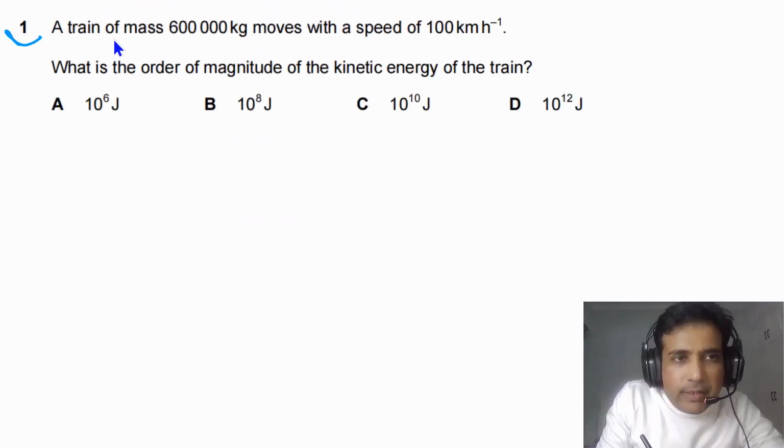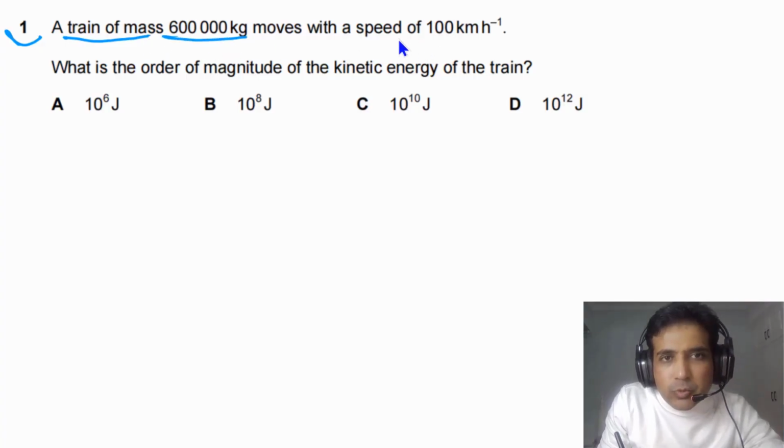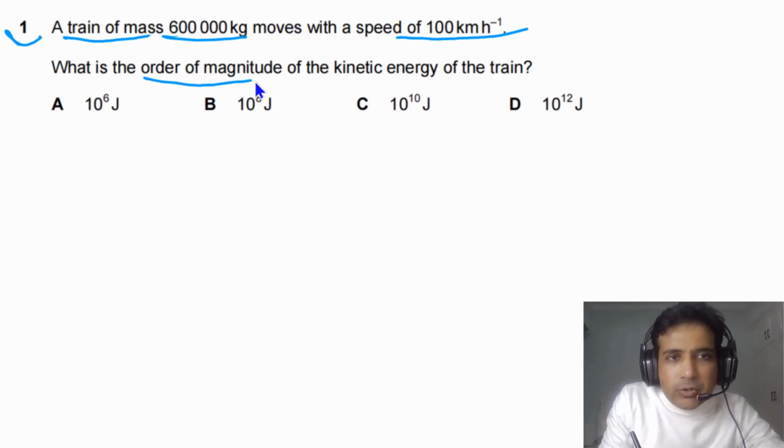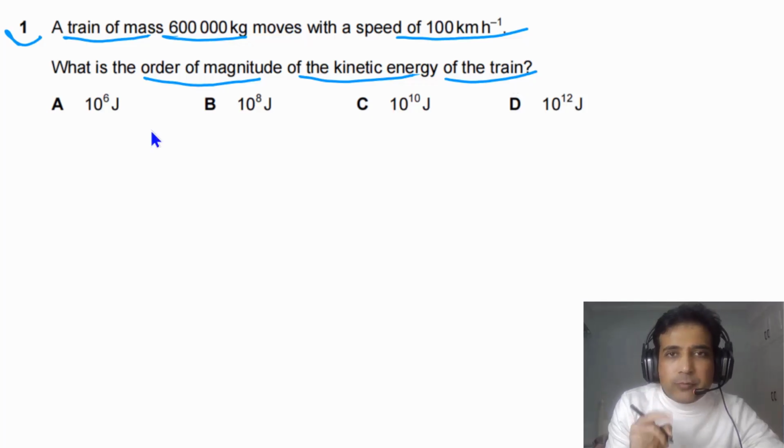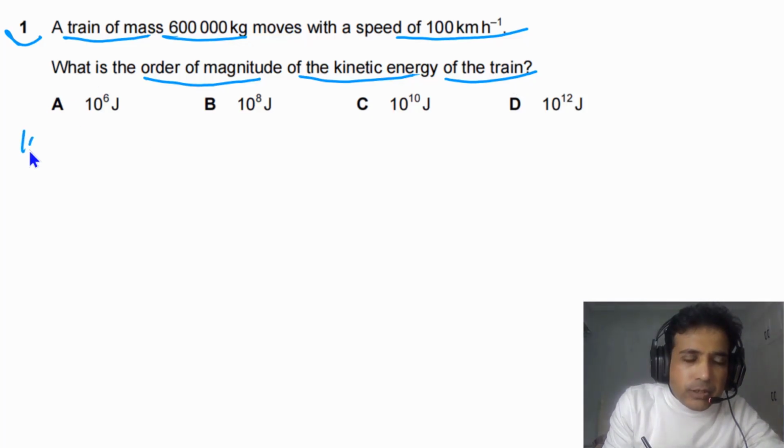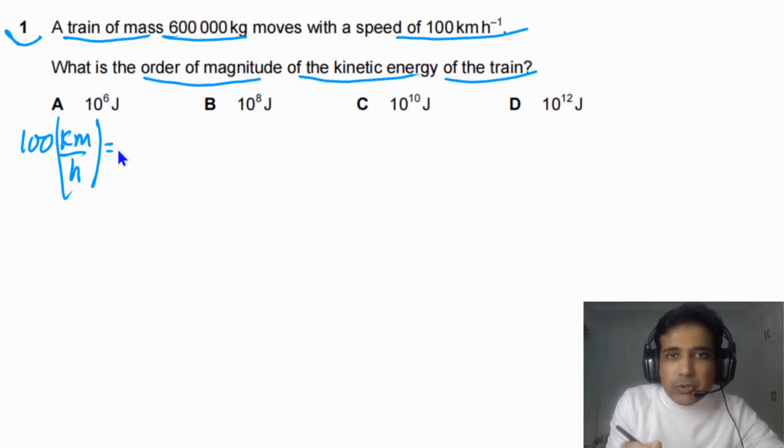For question number 1, we are given a train of mass 600,000 kg that moves with a speed of 100 kilometers per hour. What is the order of magnitude of the kinetic energy of the train? First of all, we need to convert speed into meters per second. So we have 100 kilometers per hour, and we have to convert this into meters per second.